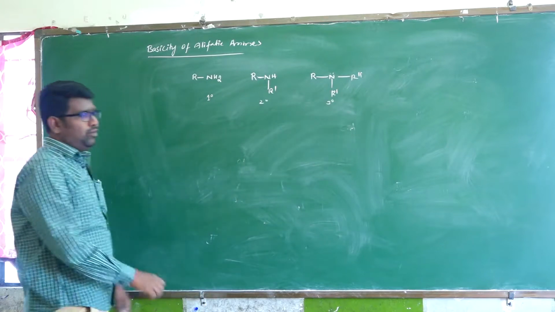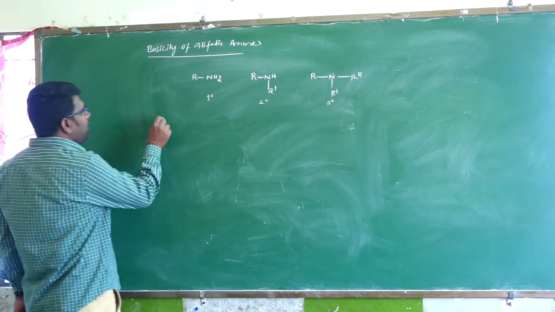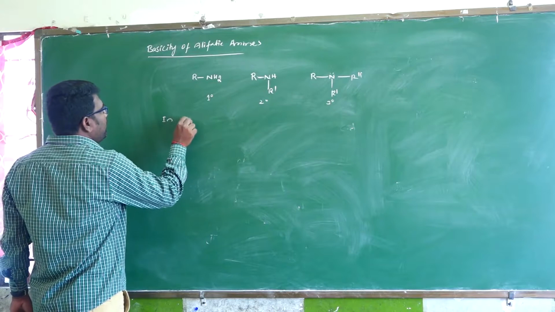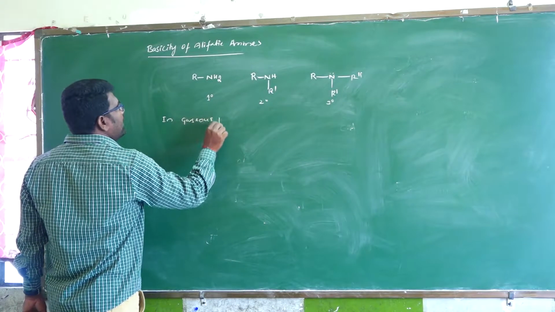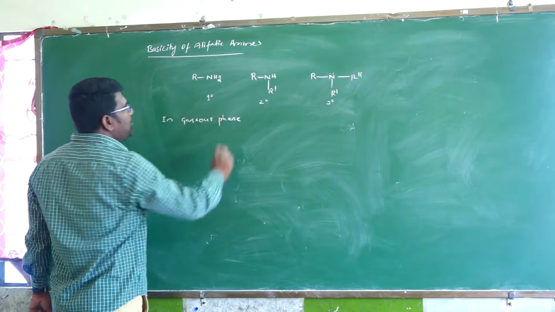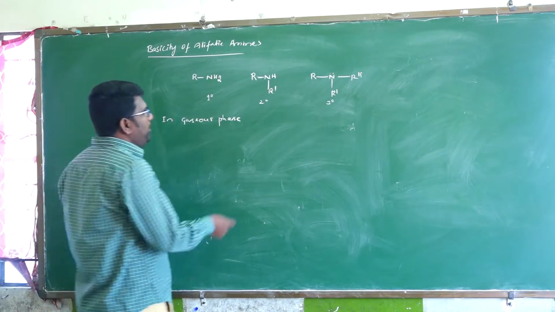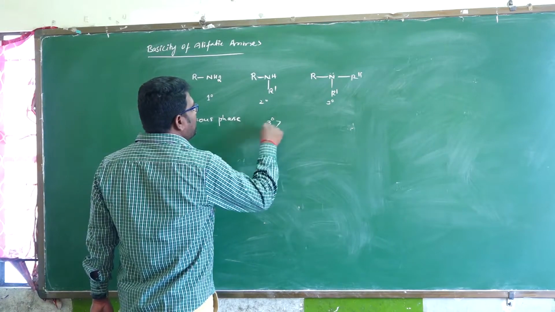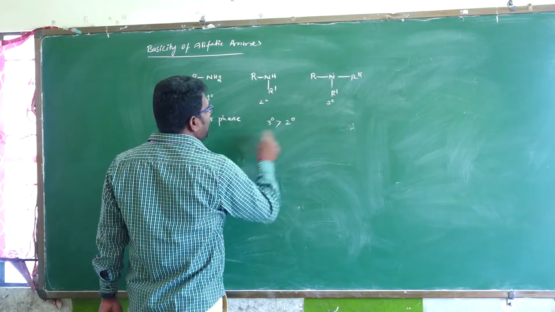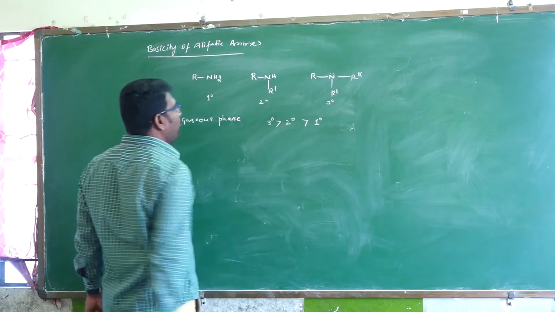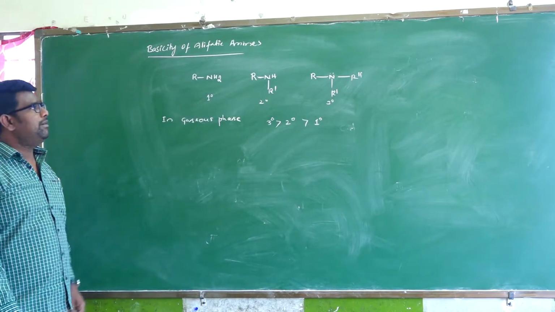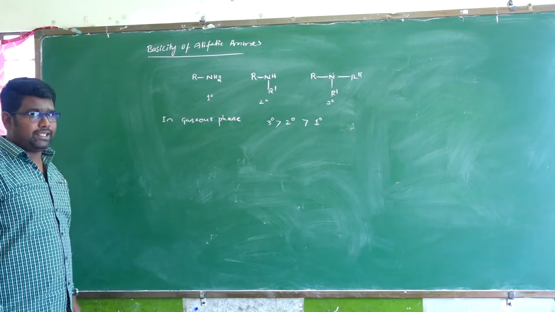These are considered in two cases. For example, in the gaseous phase, which one has more basicity? Obviously, tertiary amines are more basic than secondary and primary. Why? Because the inductive effect dominates.